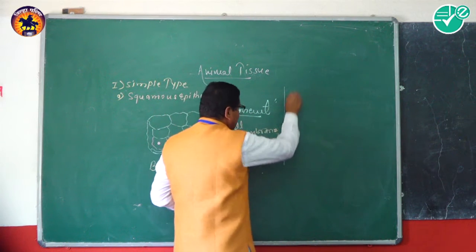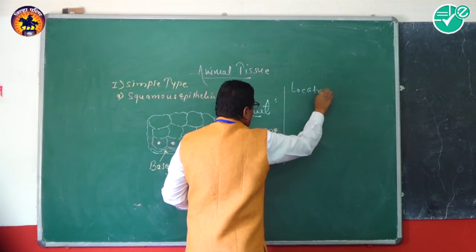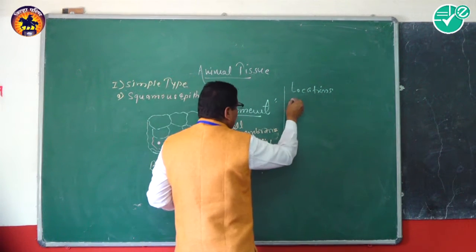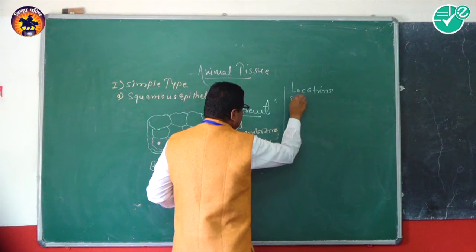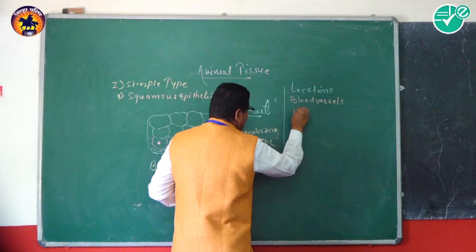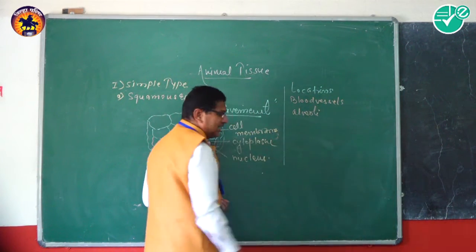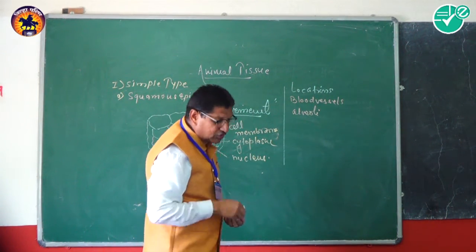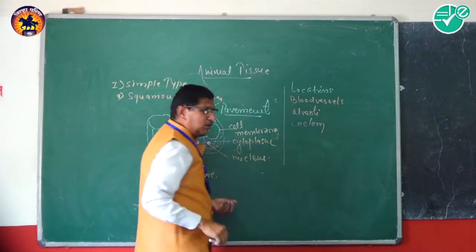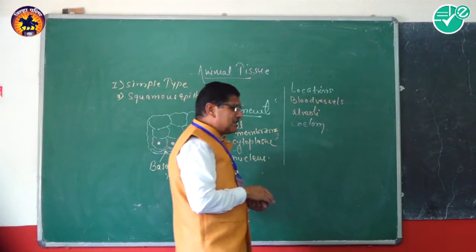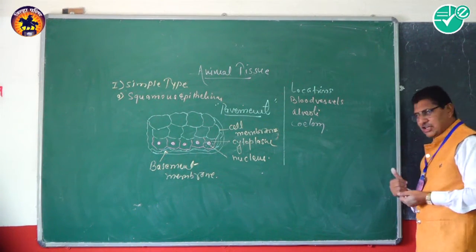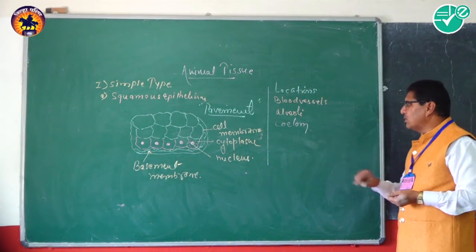Now, these are the locations of the squamous epithelium. The walls of the blood vessels, the alveoli of lungs. The other location is called the coelom. Now, so many other locations are there, but the very important locations under consideration are the blood vessels, alveoli, and so on.